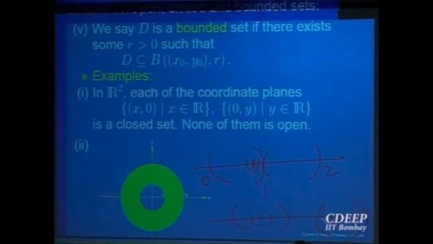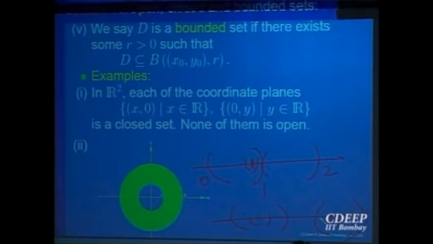Right? But the essential idea is, a set is open if at every point you can draw a small open ball which is still inside the set. And a set is closed if its complement is an open set. Outside of that is an open set. That is another way of looking at what is a closed set. It is an equivalent way of saying a set is closed if its complement is an open set. That one can prove, but let me not go into it here.